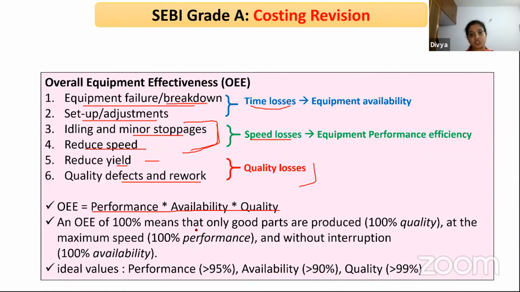So it cannot be achieved at 100%. Usually above 85% is considered to be good overall.